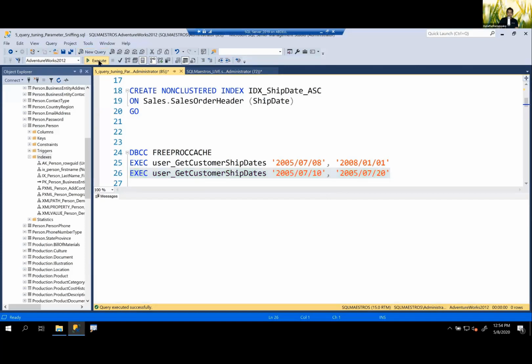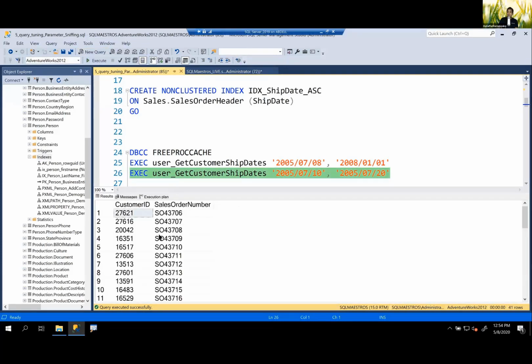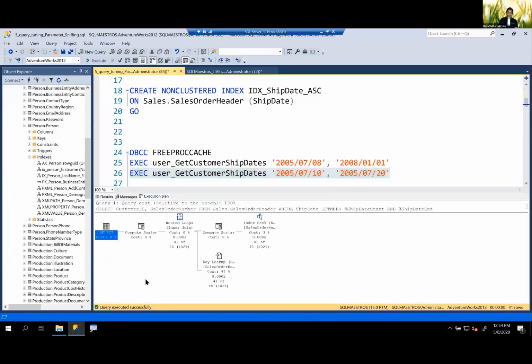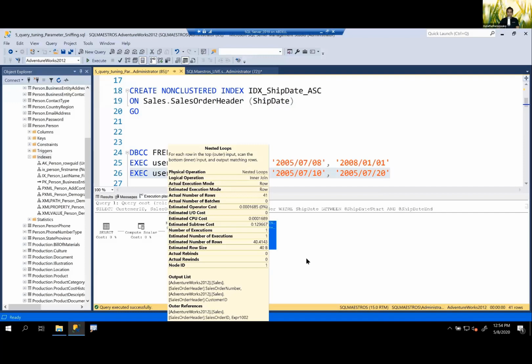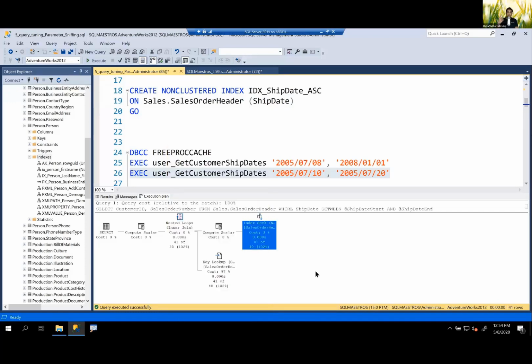Now when I run this one, I only get 41 records, of course, because I'm getting only 10 days of data. When I look into the execution plan, what has happened? Suddenly the plan changed. I'm getting a key lookup plan. So I'm getting a seek and then a key lookup. Why? Because I freed the proc cache. The first execution of a stored procedure prepares the execution plan and injects it into the plan cache, and that is reused later.